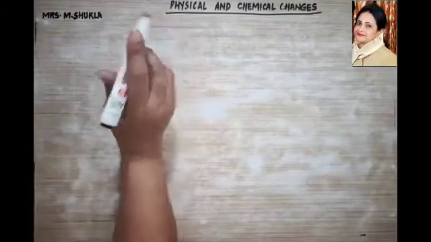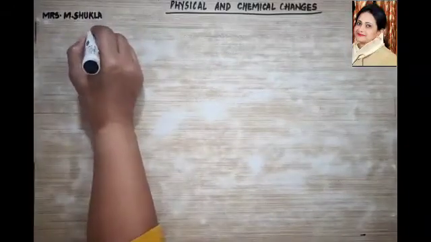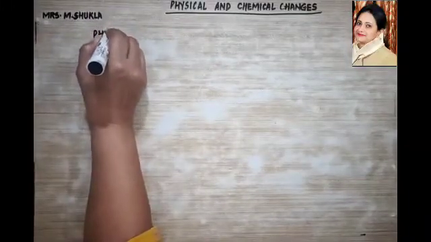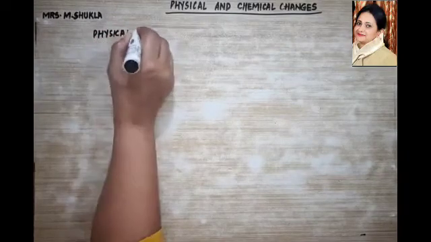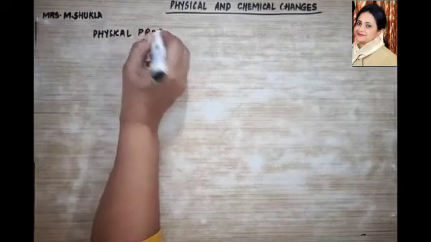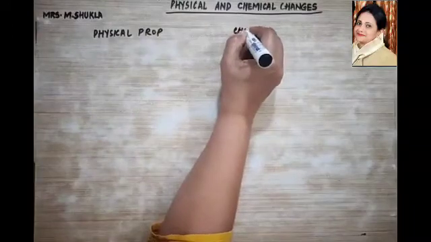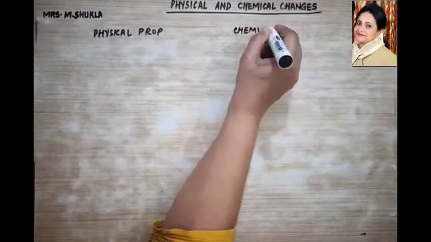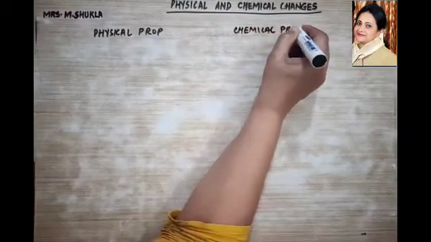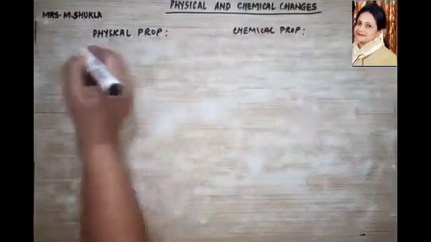What are those properties? They have physical properties, and they also have chemical properties. Let us first understand what physical properties are.